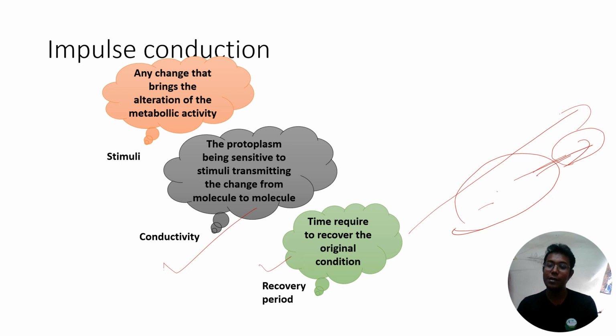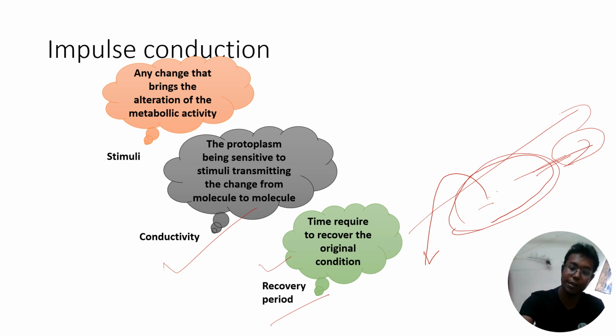Whatever the changes, for example, you gave a stimulus to this cell. After getting the stimulus, the metabolic activity of the cell is changed. Then the time required to convert back into the original state, the original metabolic processes, is called your recovery period. So the time required to recover the original condition is called your recovery period.